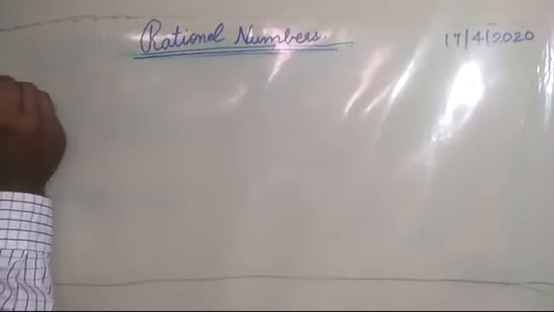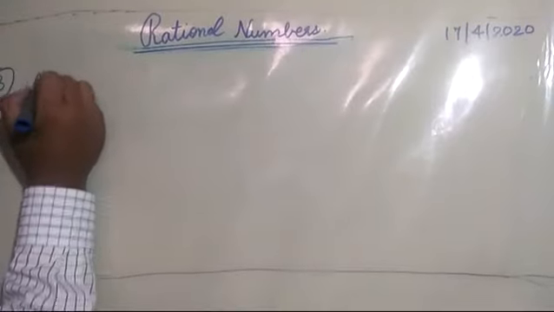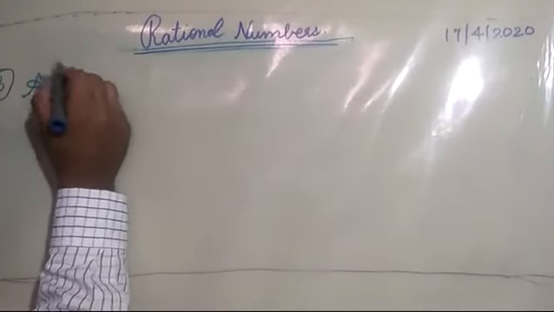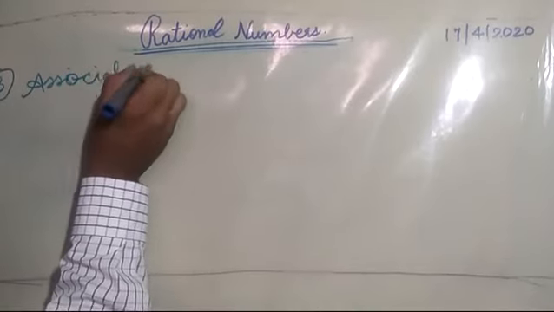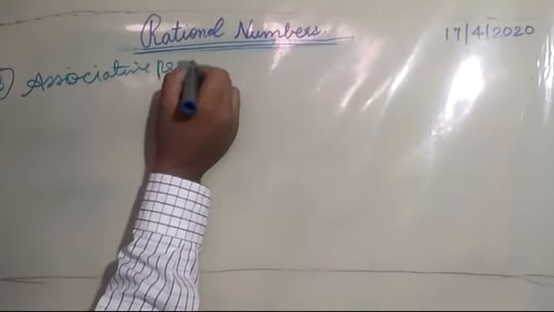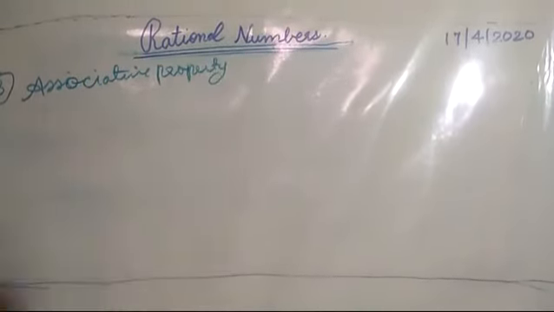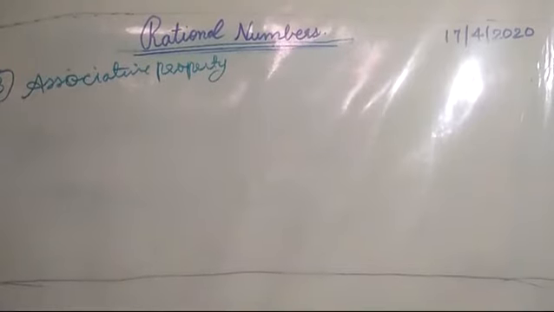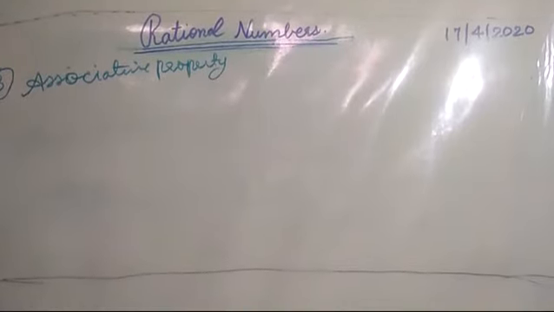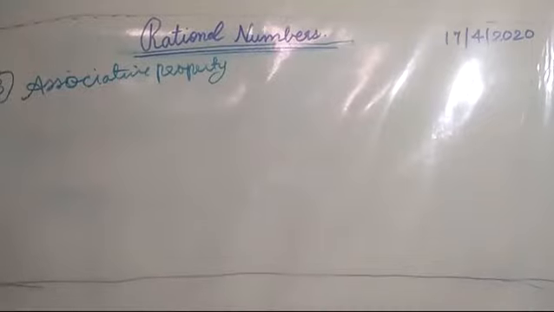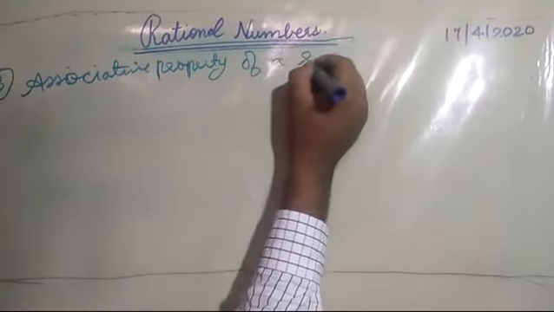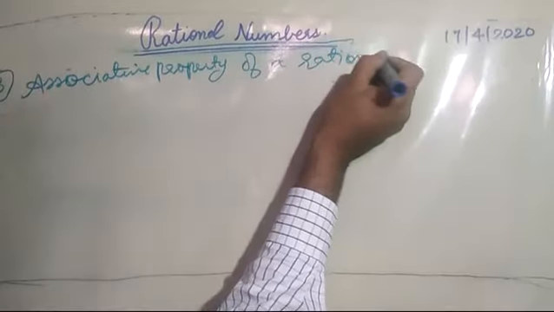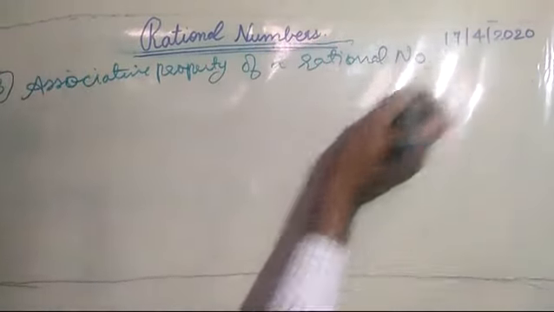Now third one is associative property, associative property of rational numbers.